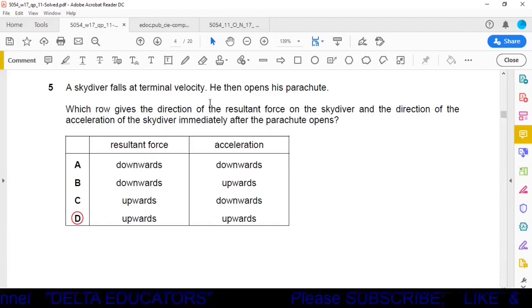Okay, here it is given the skydiver falls at a terminal velocity, then he opens the parachute. When he opens the parachute, for a small time interval it will move upward. It means there is a resultant force in the upward direction and there is an acceleration in the upward direction. Why will he move in the upward direction? Because of the frictional force of the air. So it is given in option D. So option D is the correct one. Resultant force will be in the upward direction and acceleration will be in the upward direction.